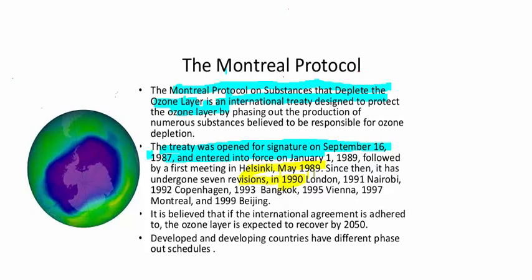Then you'll find London, Nairobi, Copenhagen, Bangkok, Vienna, Montreal 99, Beijing also. And all these conferences after this Montreal Protocol were only to mitigate the problem of ozone layer depletion. And it is believed that if the international agreement is adhered to, then the ozone layer is expected to recover by 2050. So by 2050, the Earth can have a better life.